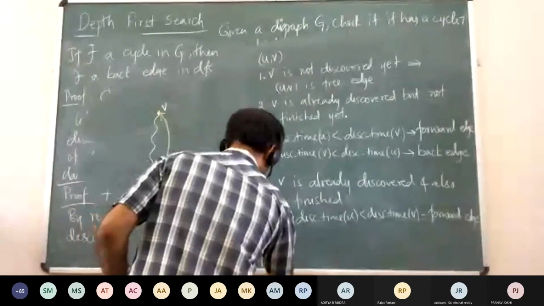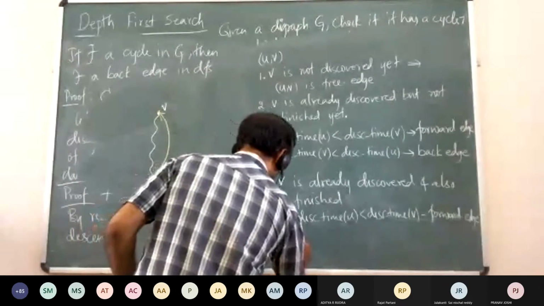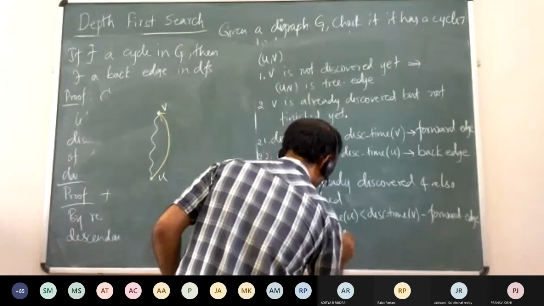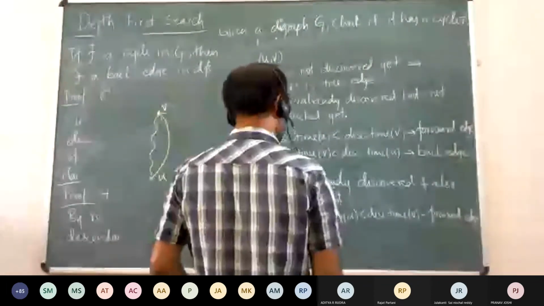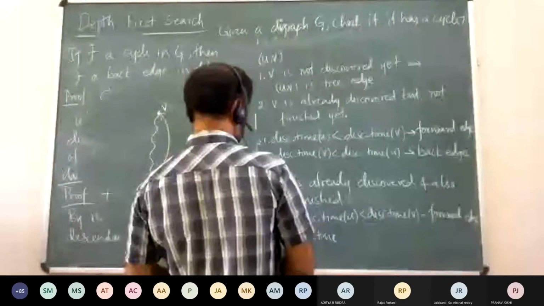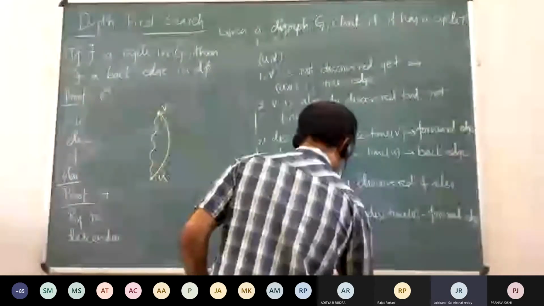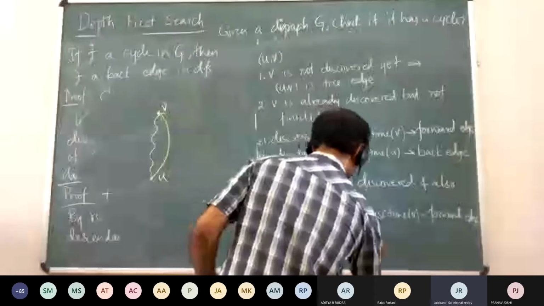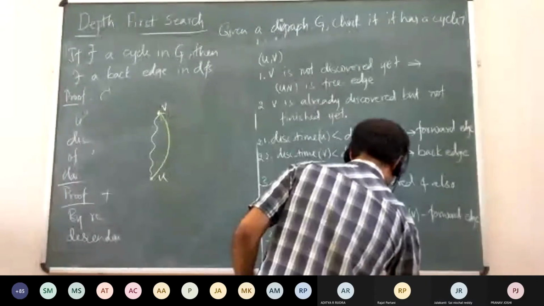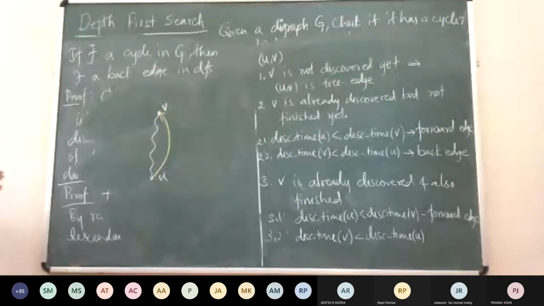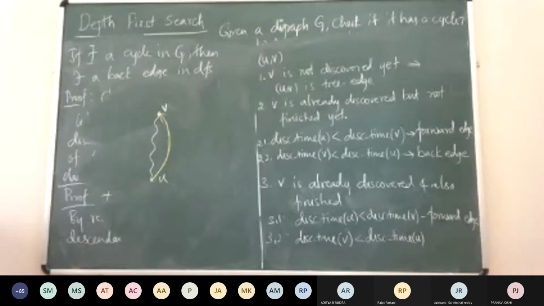Yeah, you want to say what if the discovery time of V is greater than the finishing time of U. Yeah, I will come to that. So what about this? Will this happen? Discovery time of V, can it be less than discovery time of U, and U finishes first?